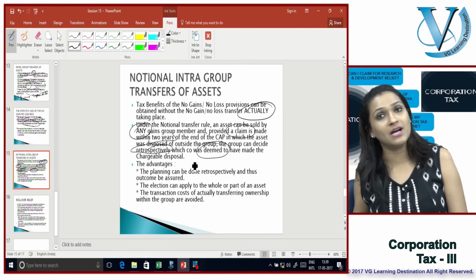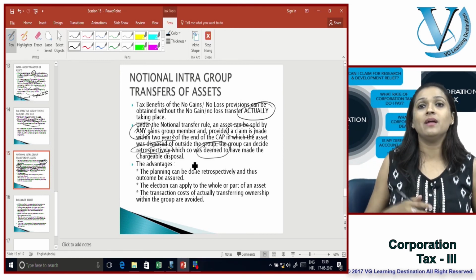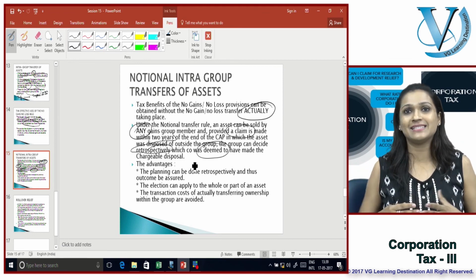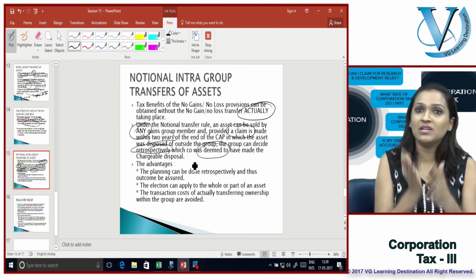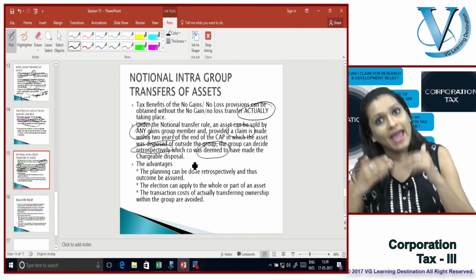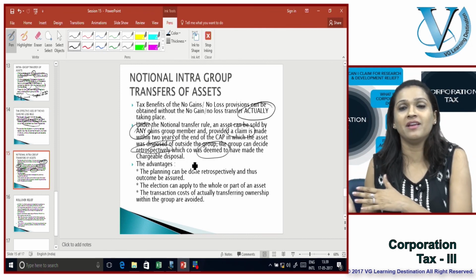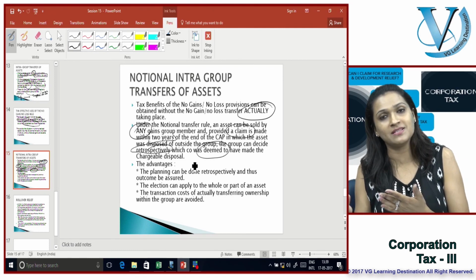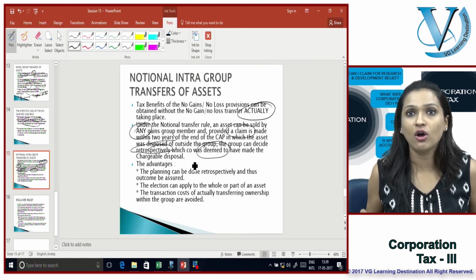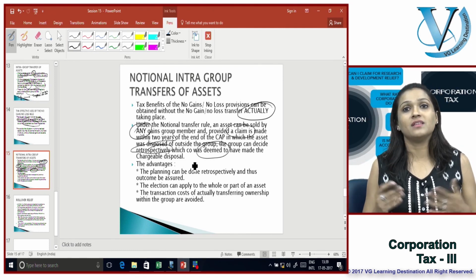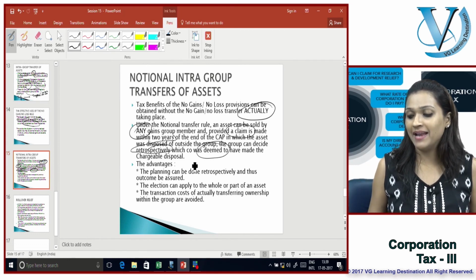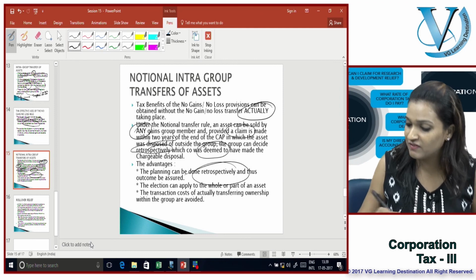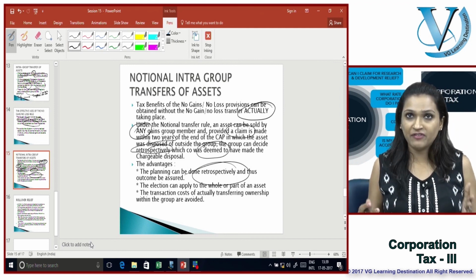So even after 2 years, I can go back in time and twist the assets, from being notionally transferred from GPLC to FPLC, and then FPLC having subsequently reinvested the proceeds into another qualifying business asset, thus eligible for rollover relief. What are the advantages of it? The apparent advantage is that the planning can be done retrospectively, and thus the outcome is an assured outcome.